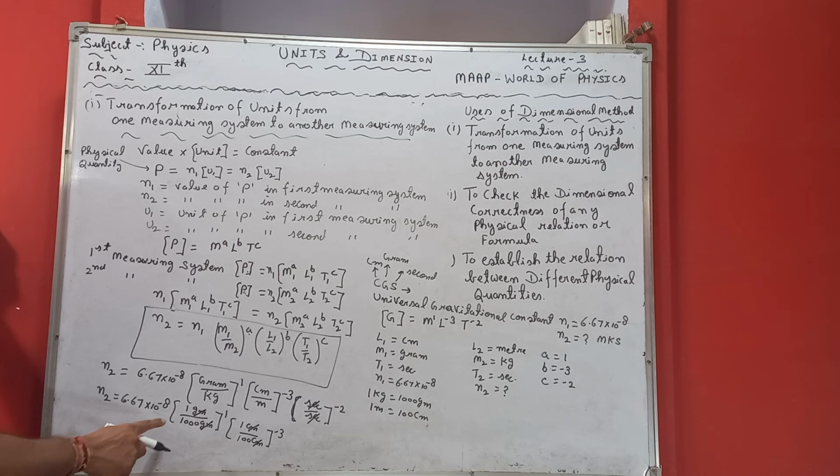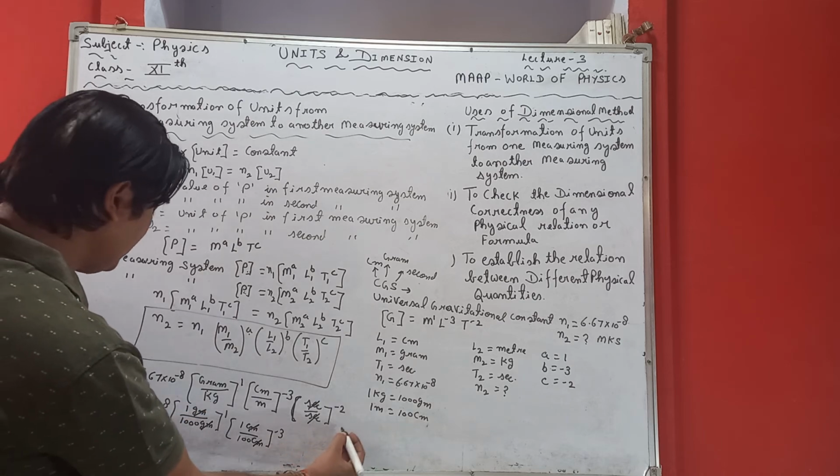So finally, what will be the value of this particular calculation? I am doing it here.